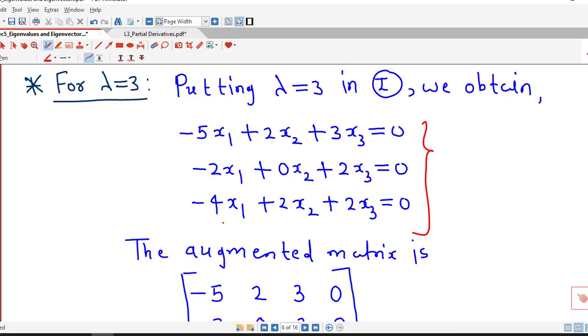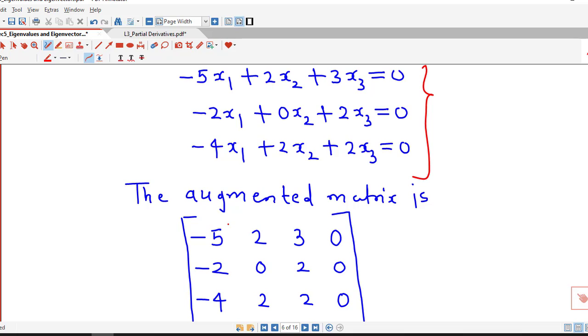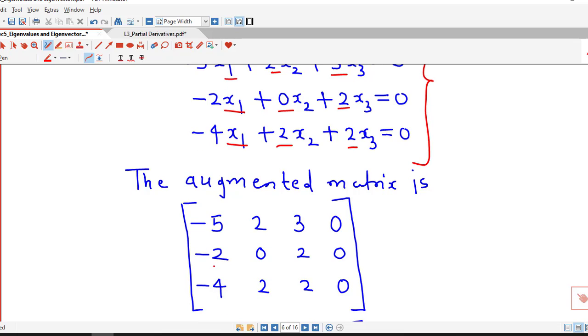So we write down the augmented matrix corresponding to this system. The first column corresponds to coefficients of x1, which are minus 5, minus 2, minus 4. Second column 2, 0, 2. Third column 3, 2, 2. And the last column is 0, 0, 0. Now this is the first non-zero entry of the first row. So we have to make these two entries 0.